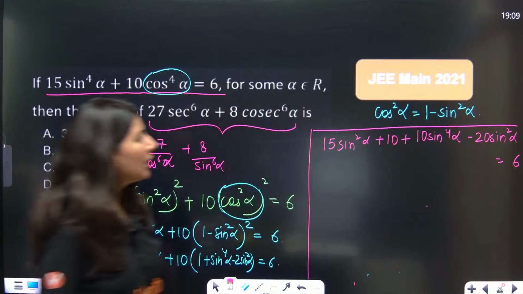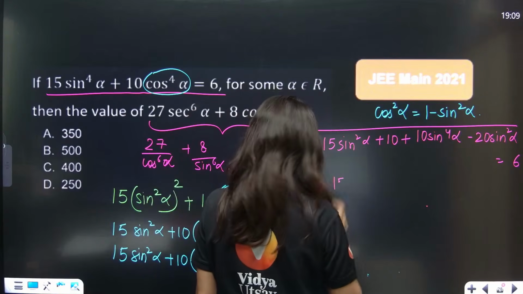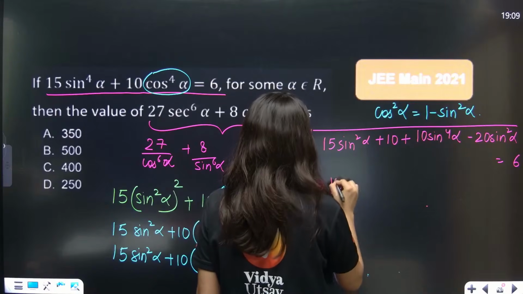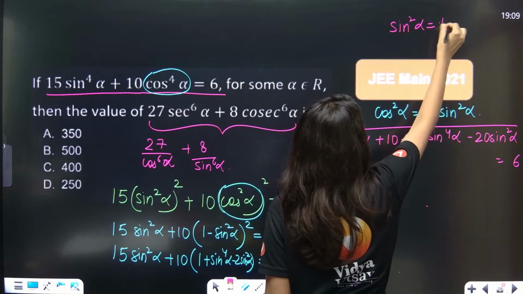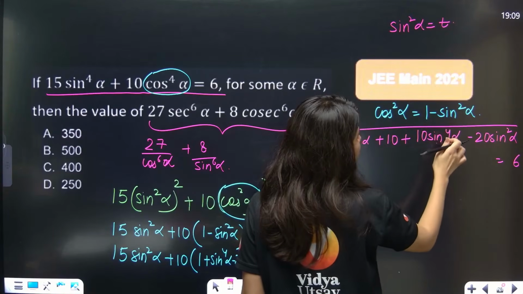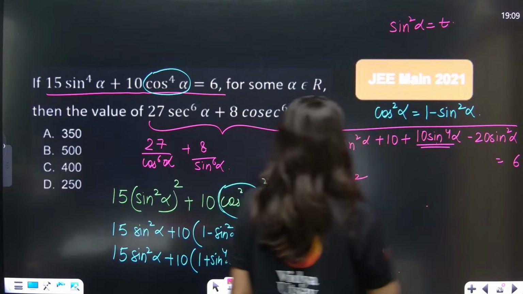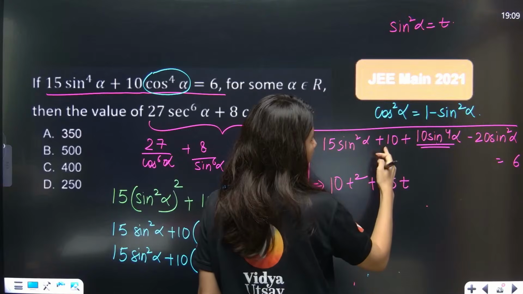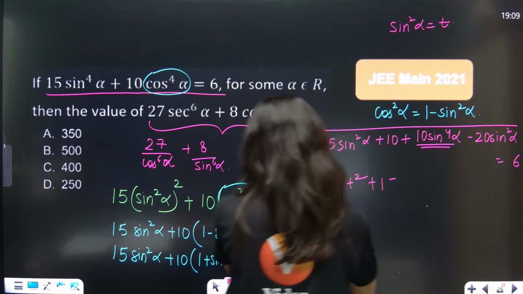Doing it one by one. Okay, now hold on. Rather than 15, can you see 10 sine power 4 alpha? What I'm going to do is put sine square alpha equal to t. So this will be t square. Am I doing anything wrong?